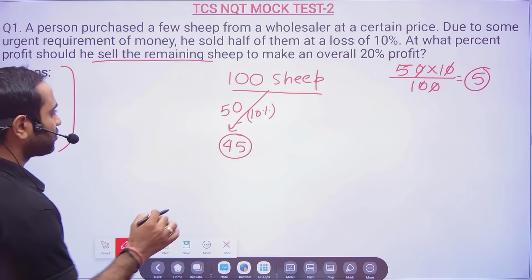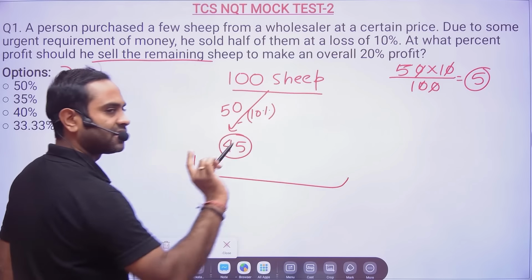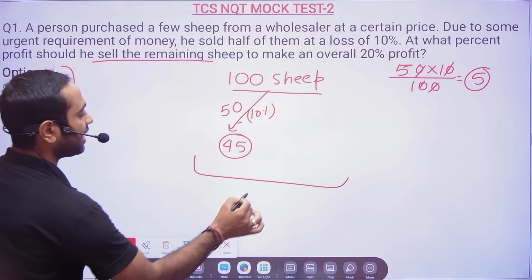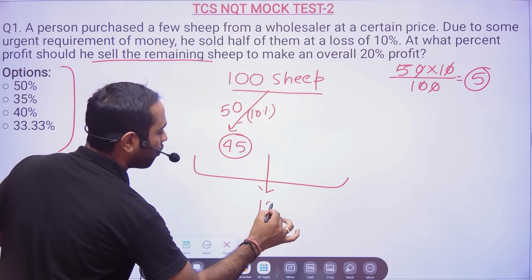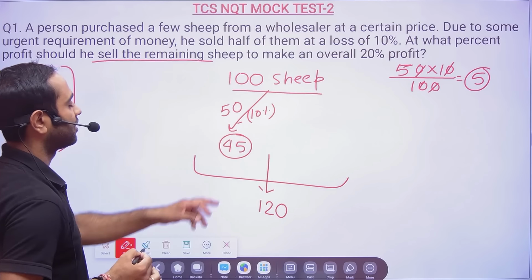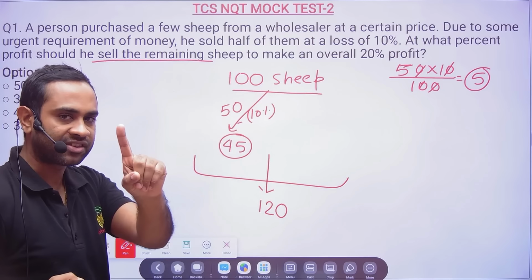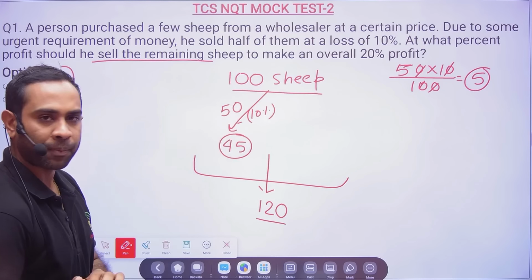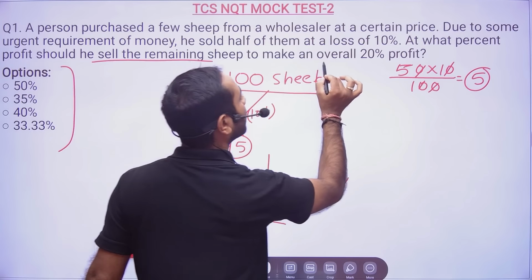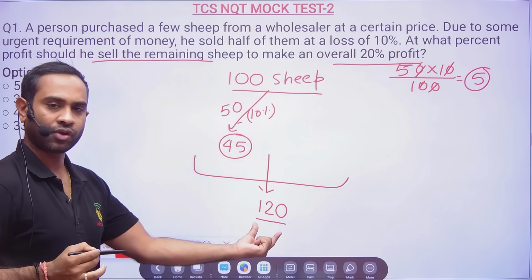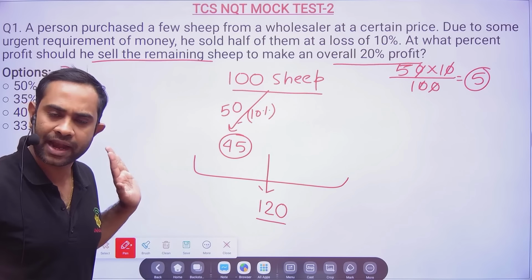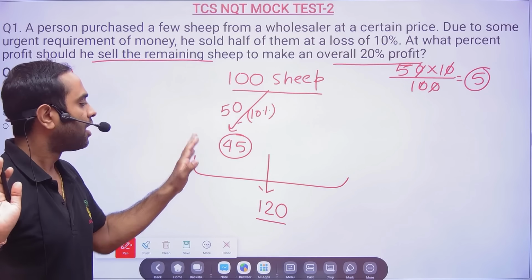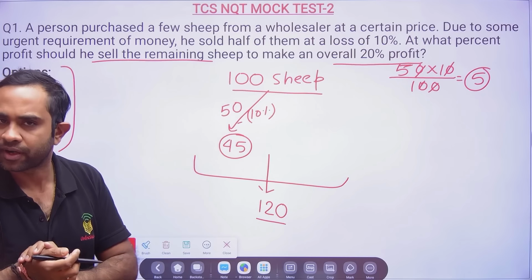Now friends, one more thing, we have assumed that one sip is 1 rupee. Now they are telling he is having an overall profit of 20%. That means 100 sips, 1 sip 1 rupee, so for 100 sips, 100 rupees. See here they are telling the overall profit of 20%, so that means he is getting 120 rupees. He bought in 100 and overall he is getting 120 rupees, right?